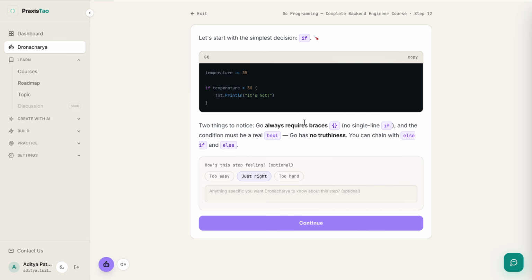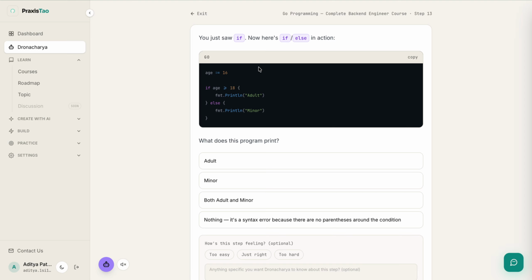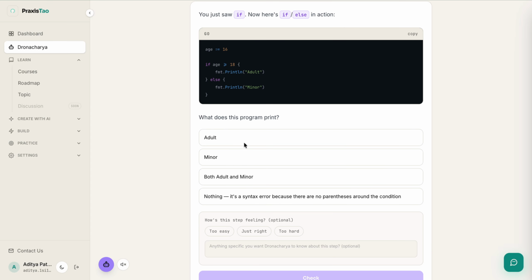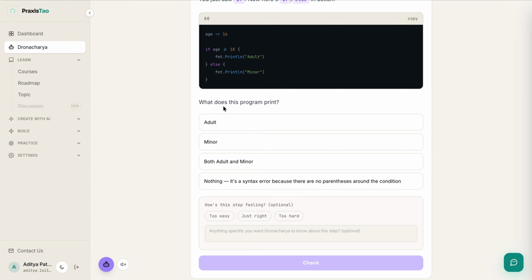All right. So again, it keeps on going content wise. But if you keep on following the course, we also have feedback questions, tests and everything. Just now I was talking about the questions, and as we can see, we have the questions right now. So in the previous three steps we have seen it explained a topic, but now it is asking a question. So here is a question, we can submit any answer, and let's say what does this program print. So for example, let's say age is 16 and age greater than or equal to 18 is adult, but that is wrong and it should be minor.